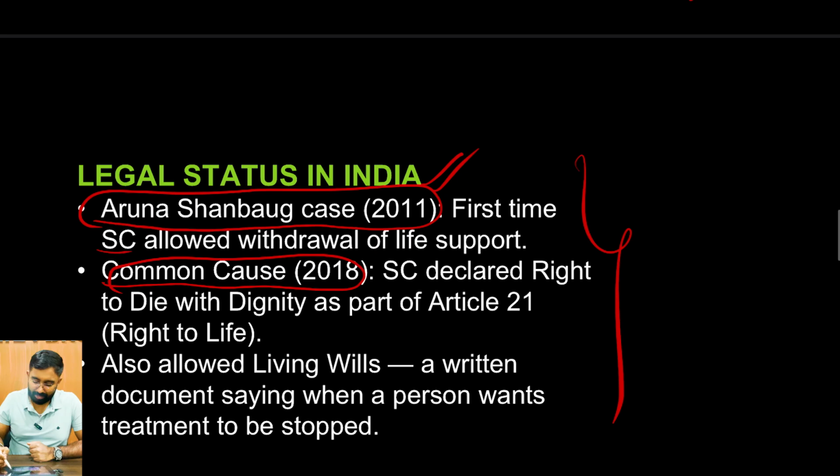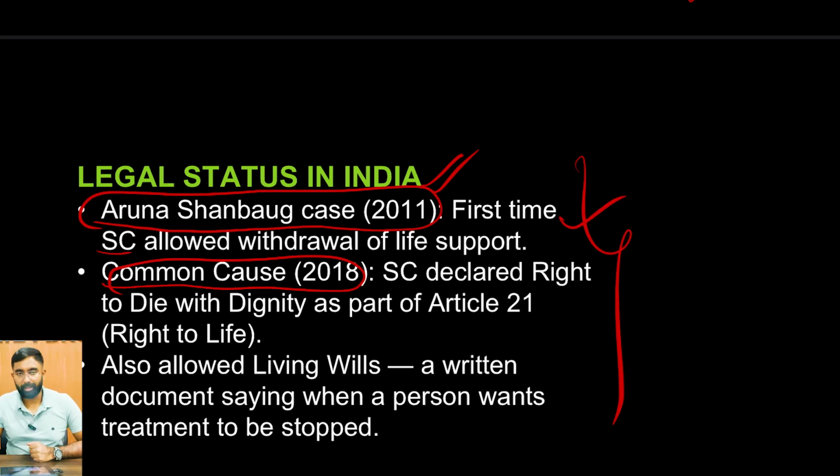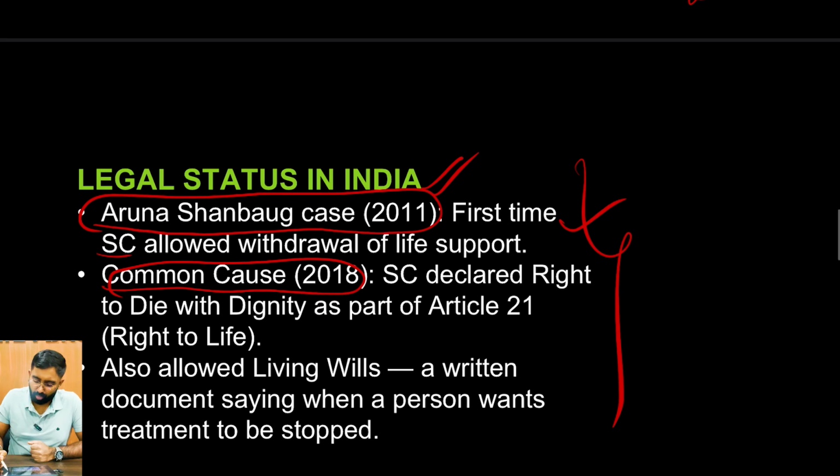Now, talking about the legal status, the Aruna Shanbaug case. It is the case of a medical nurse who lived more than 40 years, to be very specific, 42 years of her age, in a vegetative state, as in a completely inactive state. And that was the very first instance when the Supreme Court allowed passive euthanasia, considering how severe and how difficult this case was.